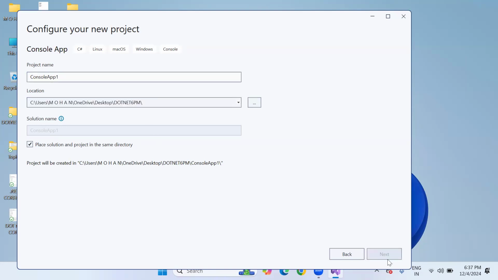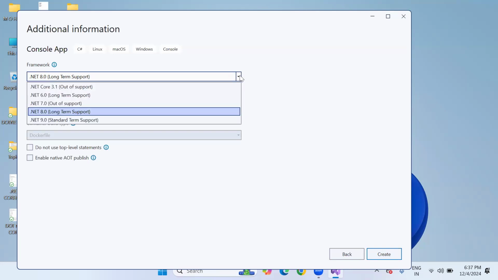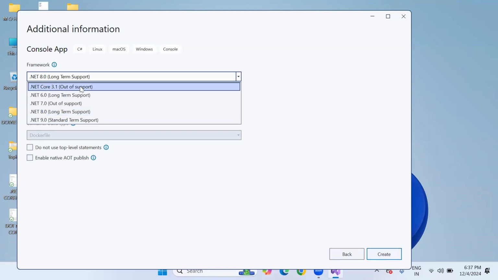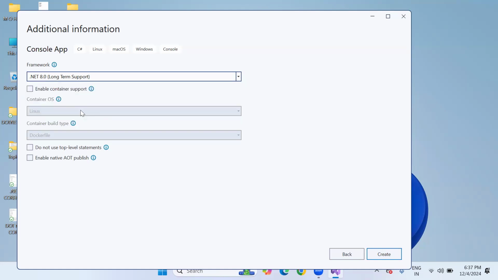Click on next. After clicking next, notice this. It's very important, sir. What is your .NET Core framework? .NET 8 only. 8.0 is the Core framework. .NET Core 3.1, 6.0, 7.0, 8.0, and 9.0 are also there, but they are not long-term support. We are currently on version 8.